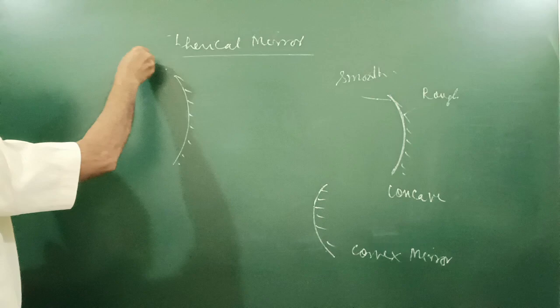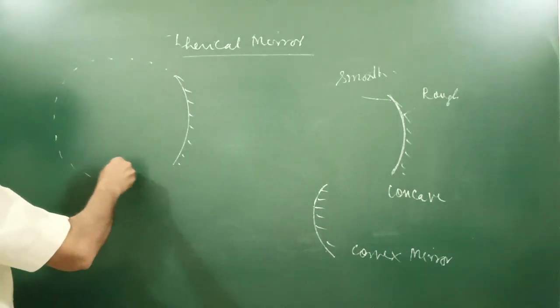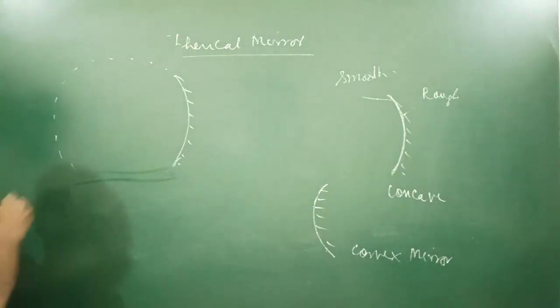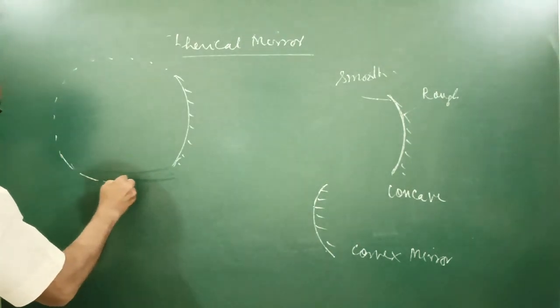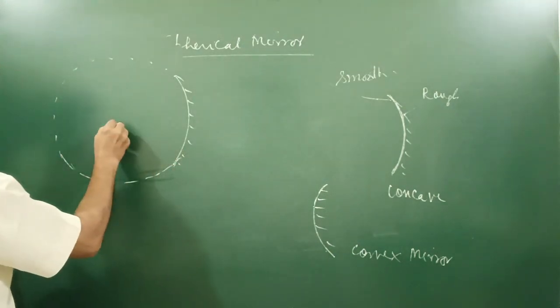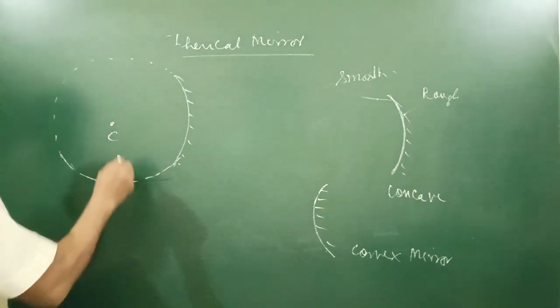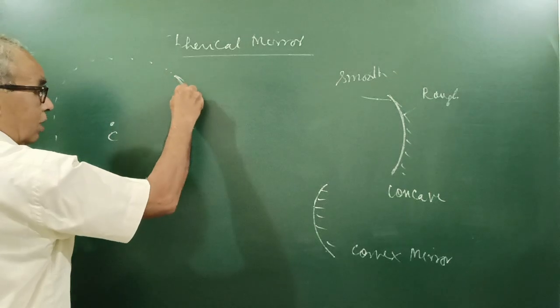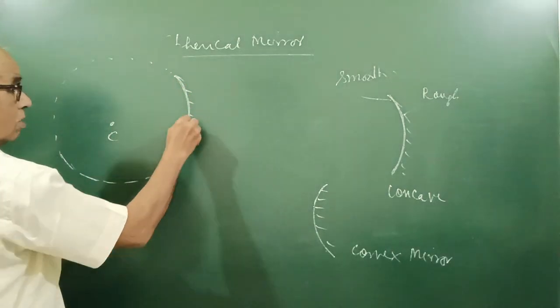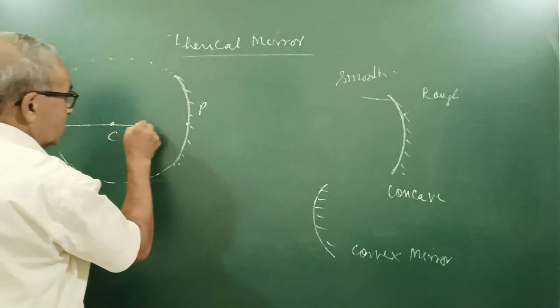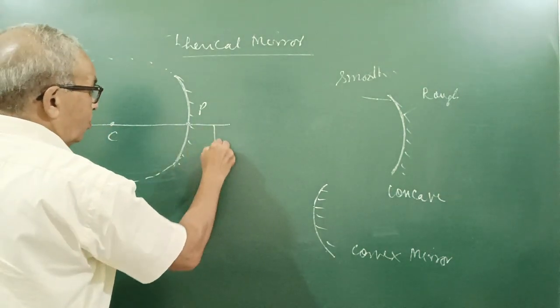If I complete this sphere, so this sphere will have its own center here somewhere. So this is called center of the curvature of mirror. The central point on the surface of mirror is called pole. If we join this line, this is called principal axis.